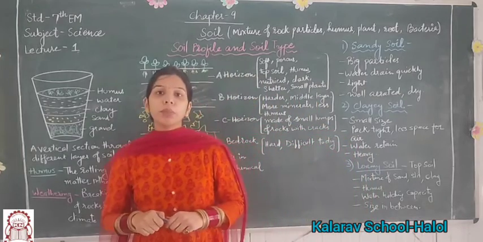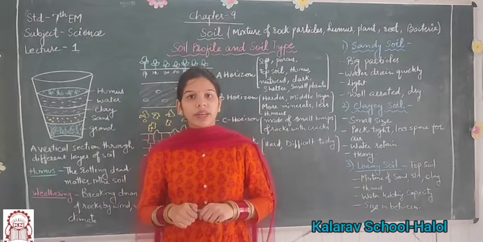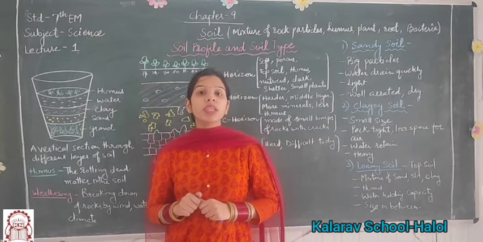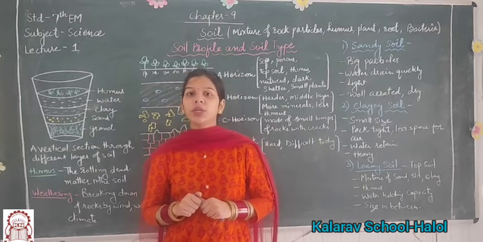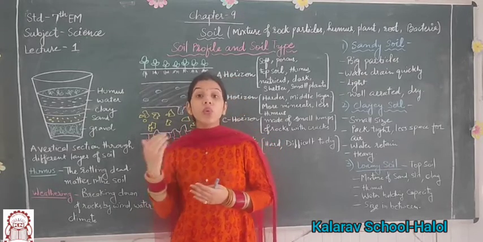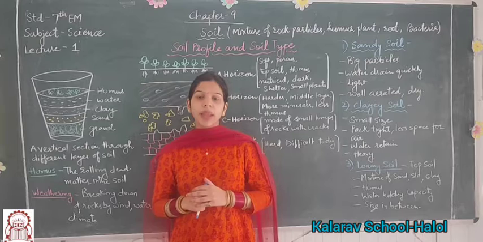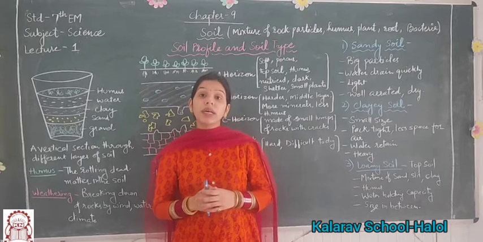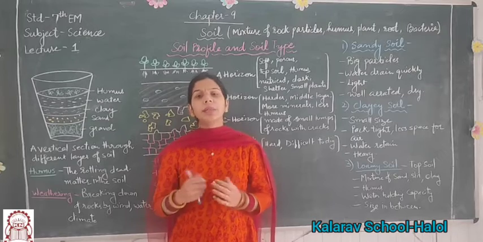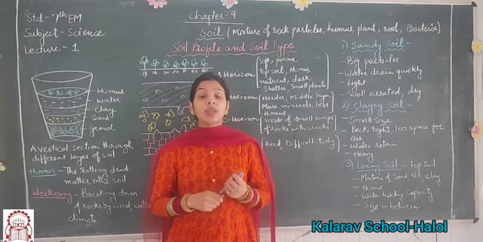Soil is a very important part of our life. It is a very important natural resource which is inseparable to us, because soil is a home for many organisms like earthworms, beetles, moths, insects, and other bacteria also.